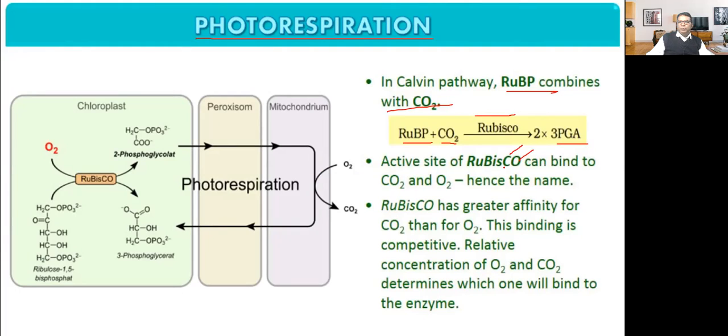Rubisco has a greater affinity for carbon dioxide than for oxygen. This binding is competitive. The relative concentration of oxygen and carbon dioxide determines which will bind to the enzyme. So this is Rubisco. It can bind with oxygen as well as carbon dioxide. Now there is a competition between carbon dioxide and oxygen.